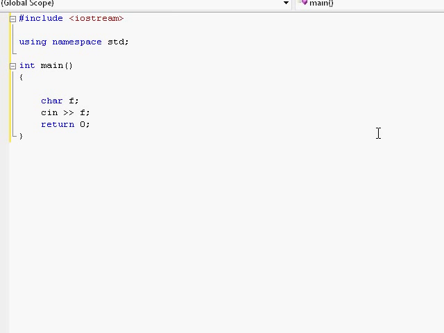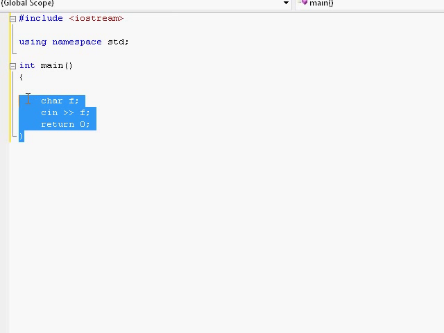Okay, now let's remember what we spoke of about the rules of scope. If you remember, we learned that anything which is enclosed inside of an opening and closing brace, whether it's a while loop or a for loop or an if statement or an else statement, or even just a plain old opening and closing brace, if you wanted to make a nice code block inside of your code, and of course inside of a function, which also opens with an opening brace and closes with a closing brace.